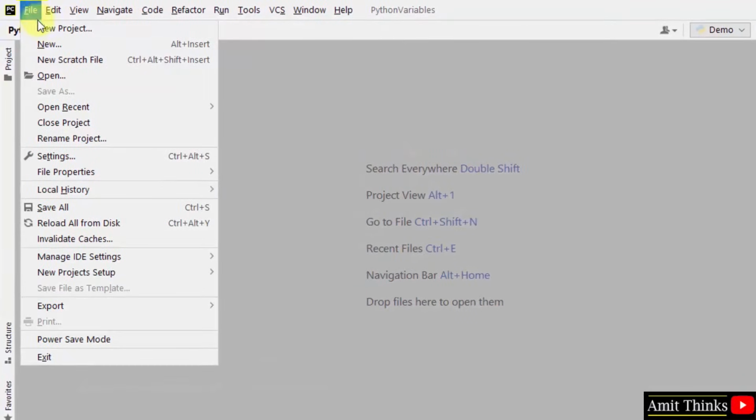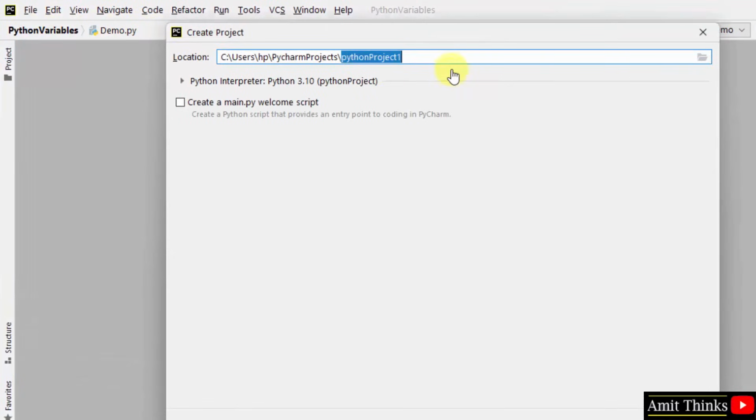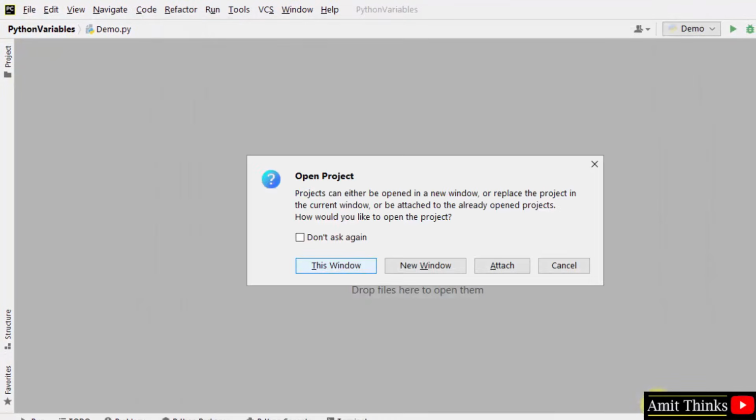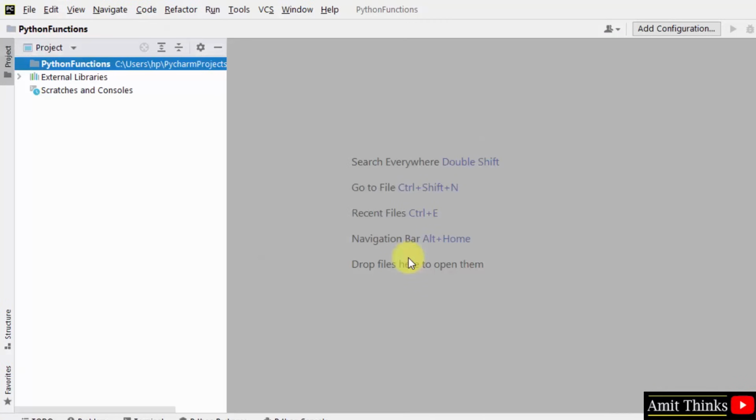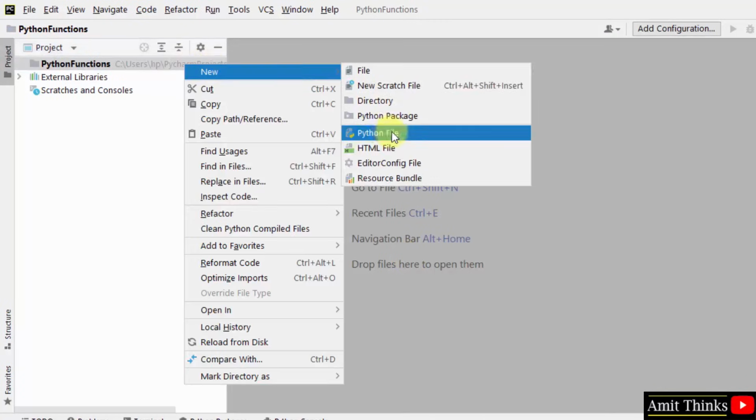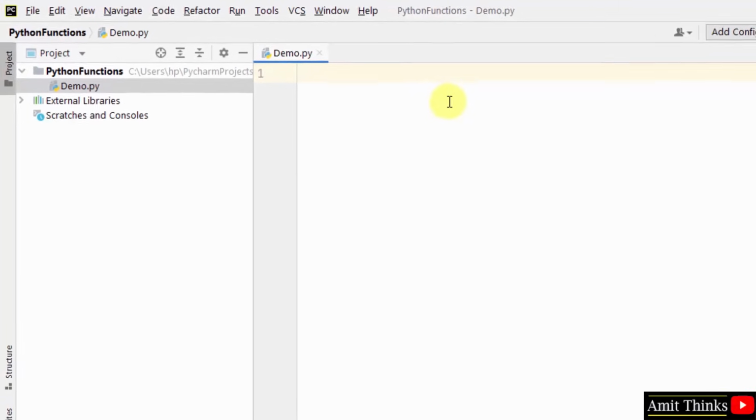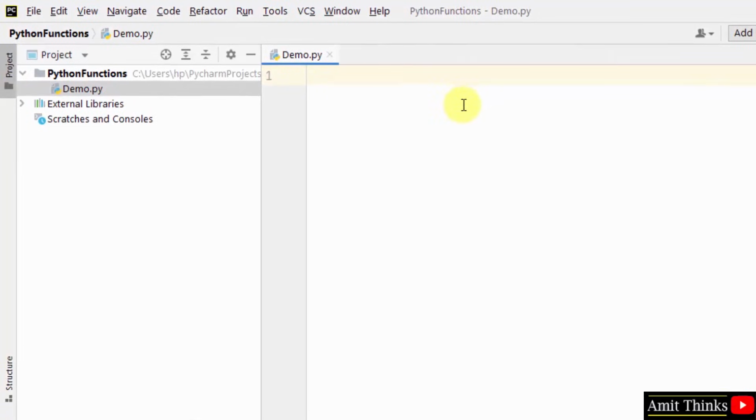Let us create a new project on PyCharm IDE. Here I'll name it Python functions. Click on create. After clicking create, here is our project. Right click and create your first program. Right click, new Python file. I'll name it demo and press enter. Here is our first program. Let us see how to create a function in Python.